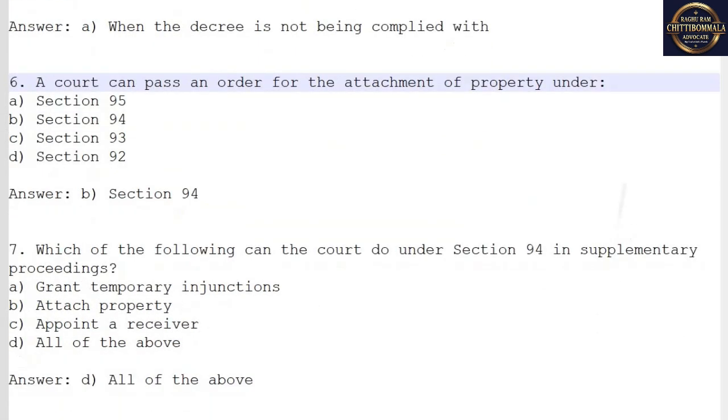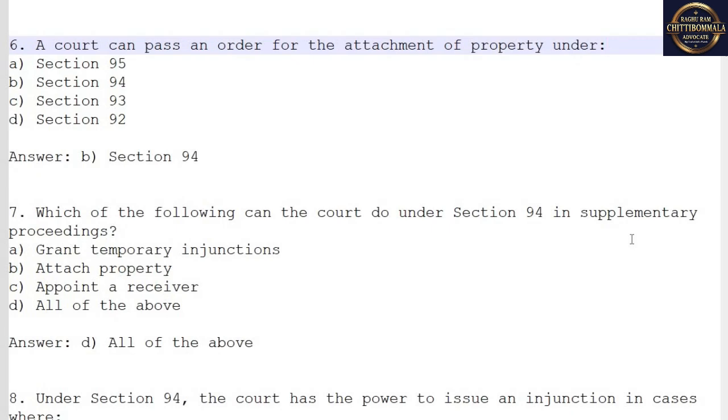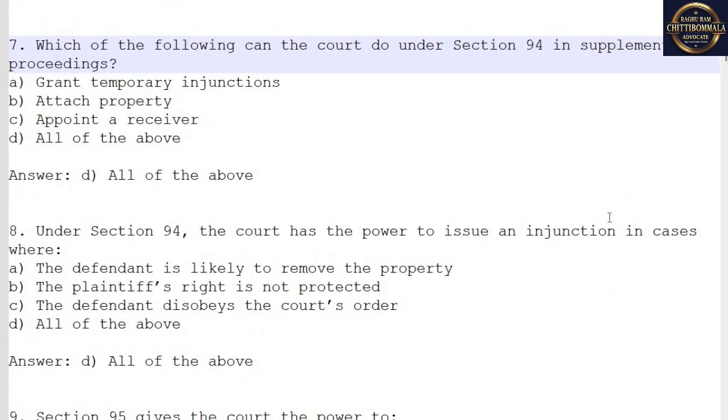6. A court can pass an order for the attachment of property under. Answer. B. Section 94. 7. Which of the following can the court do under Section 94 in supplementary proceedings? A. Grant temporary injunctions. B. Attach property. C. Appoint a receiver. D. All of the above. Answer. D. All of the above.